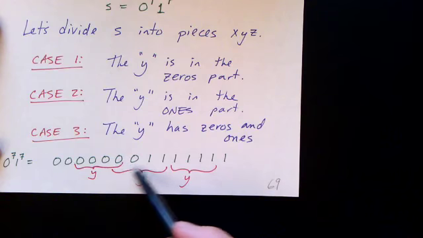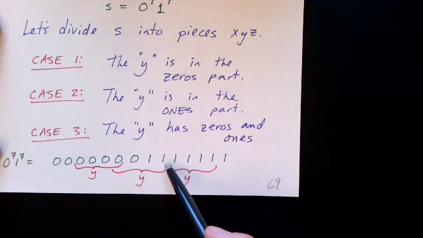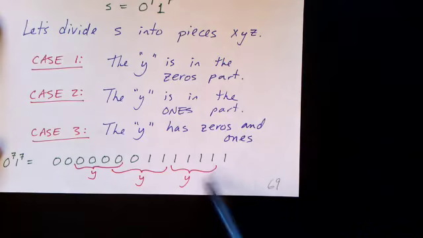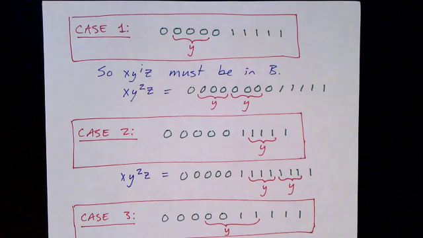In the second case, the y contains some zeros followed by some ones. And in the third case, the y consists of only ones. We have to show that regardless of how we break up the string S into 3 pieces x, y, z, it cannot be pumped. So there are 3 cases to consider.